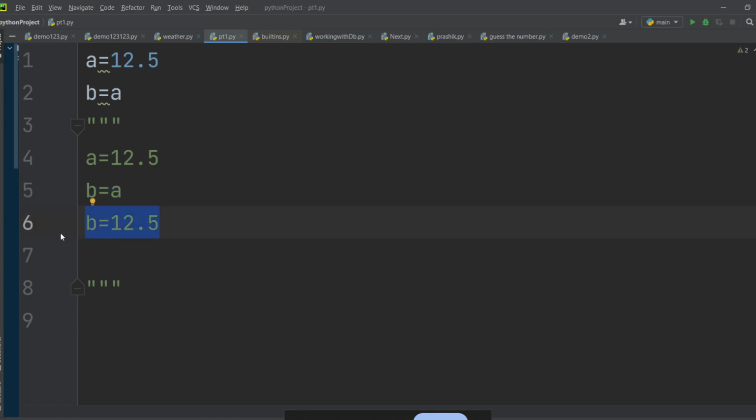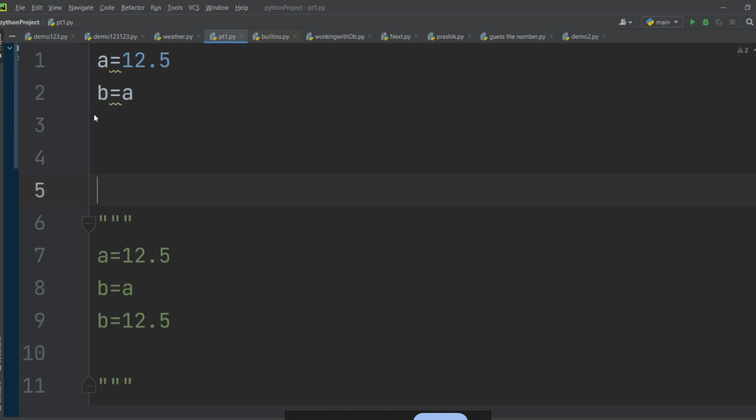So what will be the type of b? If I print the type of b, I will write print, open type and parentheses, and pass b. What will be the type of b, guys? Can we say it is a float?